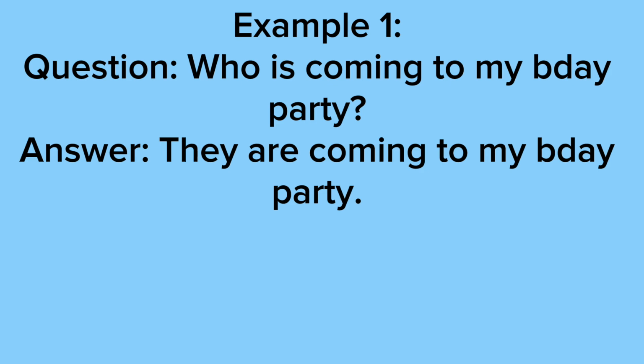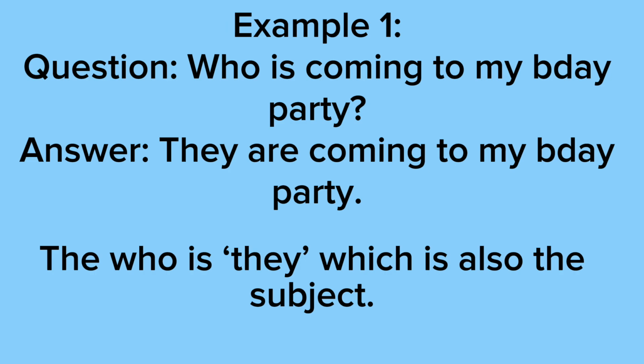Okay, so for example 1, our question says, who is coming to my birthday party? So we used who to ask the question, so that means we're referring to a person or people. So our answer says they are coming to my birthday party. So as you can see, the who is they, because remember I said if you want to know if you use who correctly, replace it with he, she, or they. So we replaced it with they. And they are also the subject because they are doing the action. They are coming to my birthday party.